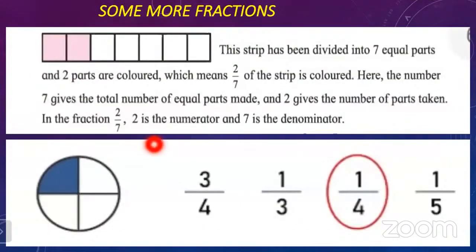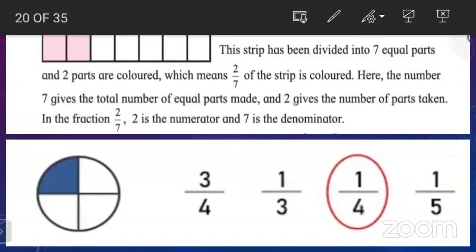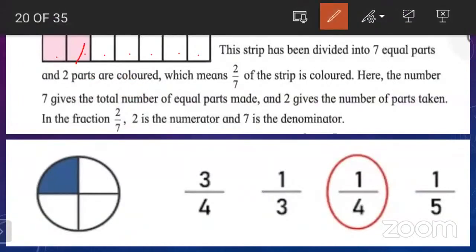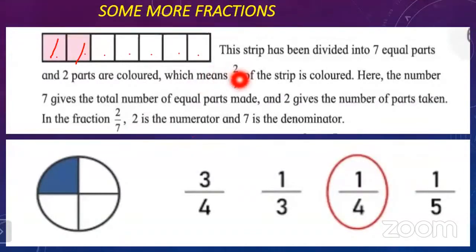What is next? Some more fractions. In this, you can see here is one strip, and this strip is divided into 7 equal parts. Let's count: 1, 2, 3, 4, 5, 6, and 7. Okay, 7 equal parts. Then 2 parts are colored. You can see these 2 parts, this one and this one, are colored, which means 2/7 of the strip is colored out of the 7 parts. So 2/7 of the strip is colored.